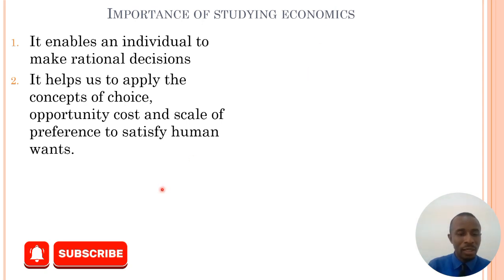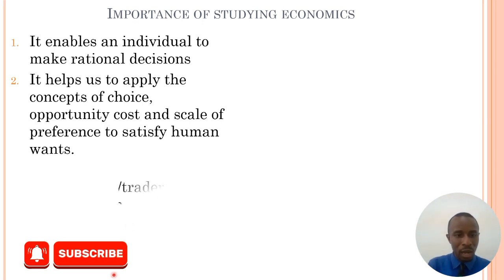Number two is that it helps us to apply various concepts like choice, opportunity cost, and scale of preference in our day-to-day decision in order to satisfy our want. We know we have prioritized what we need. You know what you need and what you want, and you know what is more important. You are to go for what is more important.